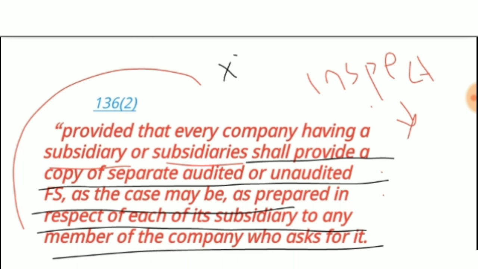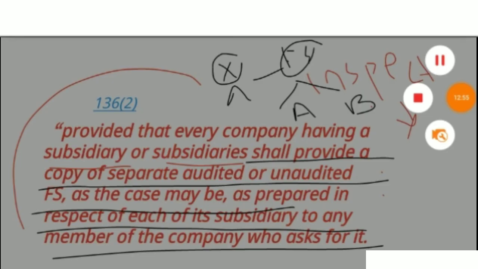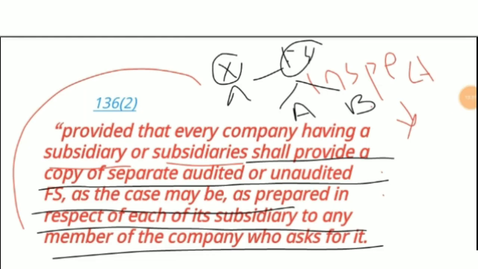Suppose X, who is a member, asks for the financial statements of both subsidiary A and subsidiary B. Subsidiary A is required to audit its financial statement, but subsidiary B is not required to audit its financial statement. So in that case, the company is required to provide what?